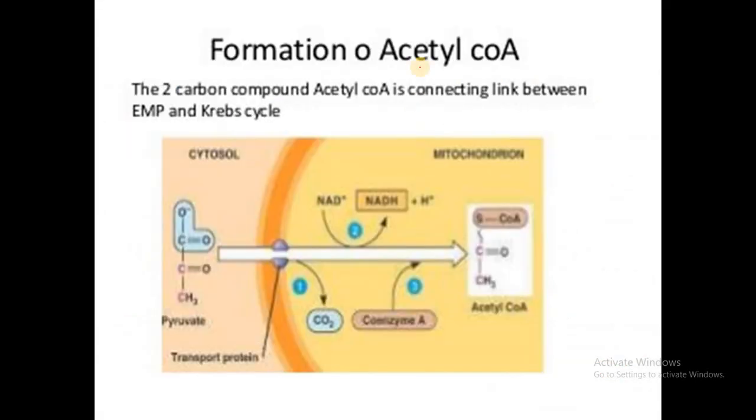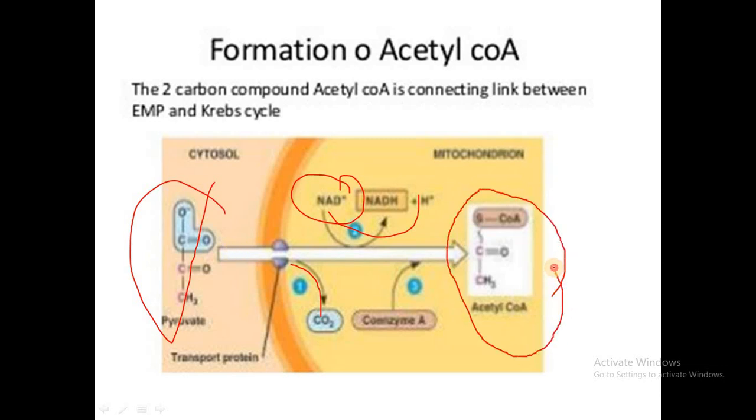The next step is oxidative decarboxylation of pyruvic acid. The product of the glycolysis is what? The pyruvic acid. It will undergo oxidation, during which the hydrogens are removed, those are picked up by NAD, and it gets converted into NADH2. And decarboxylation, I said we are going to remove the carbon dioxide from the pyruvate. So we call it decarboxylation, and ultimately the compound which we get is a 2-carbon compound, as we have removed 1 carbon atom in the form of carbon dioxide.